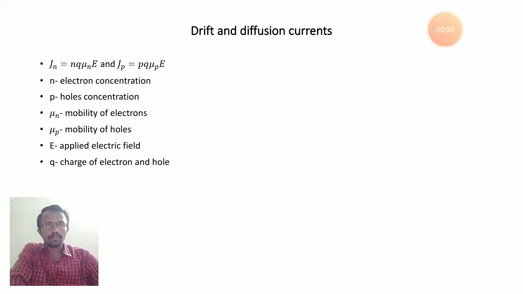So in lecture 4 part 1 we discussed the law of mass action and what drift current is. The law of mass action states that at any fixed temperature the product of hole concentration and electron concentration is constant and is independent of the donor or acceptor impurity added to it.